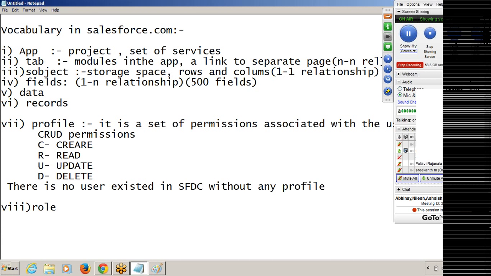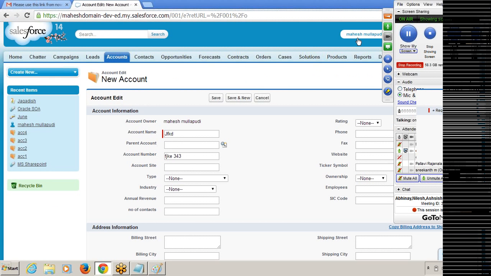You already created one account, so by default, one user has been created. You provided some details, right? Your first name, your last name, your email address. Salesforce.com takes the details, and by default, one user is created with your details whenever you create the account. You can check, your name appears on the top. That is your user.